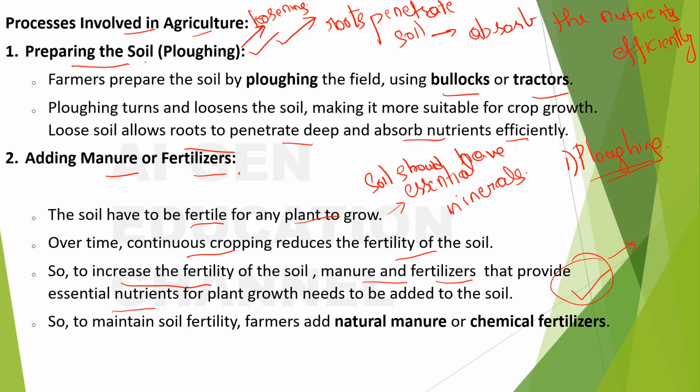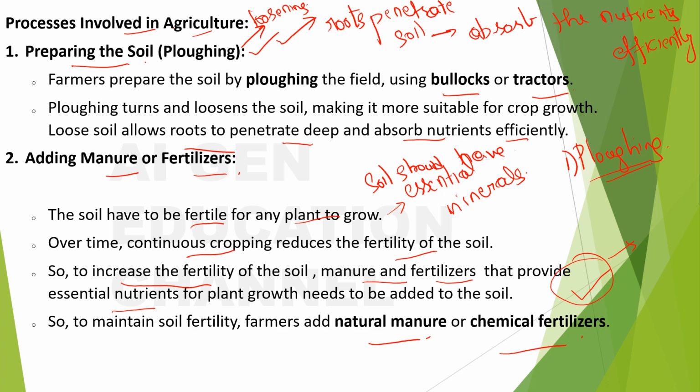So what do the farmers do in order to maintain the soil fertility that will usually be depleted as you put more crops on the soil? They will add either natural manure or chemical fertilizers.